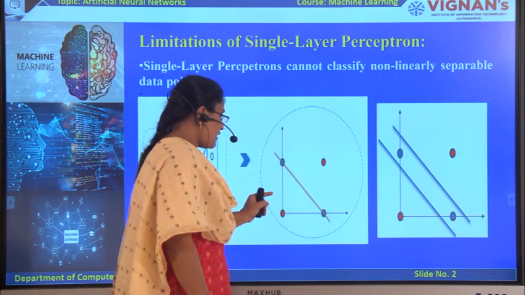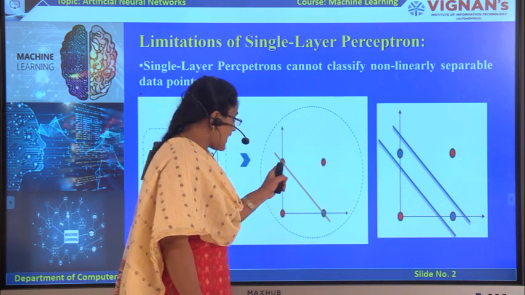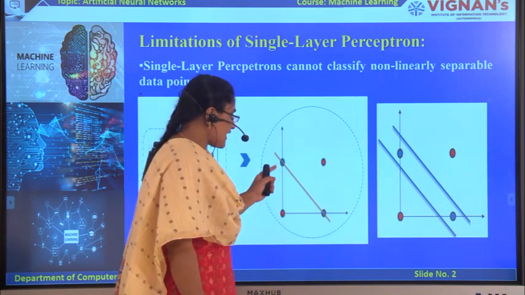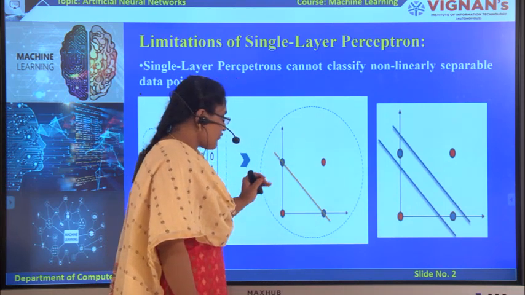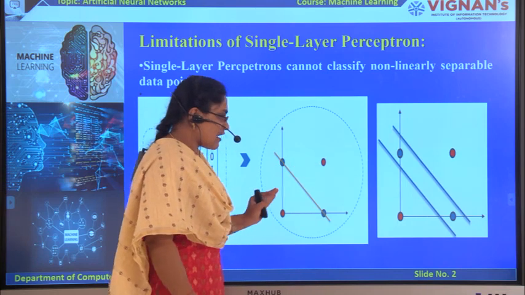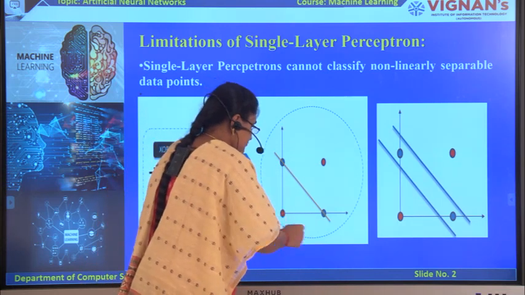Here the 0 output is represented with the red color and the 1 output is represented with the blue color. When we draw a straight line like this, the two output classes are not separated into two different classes. The classes are mixed.